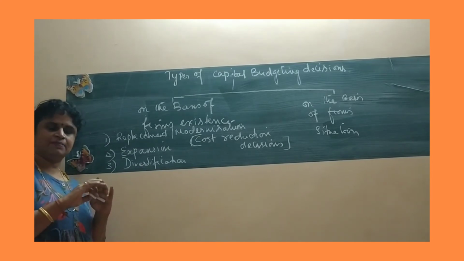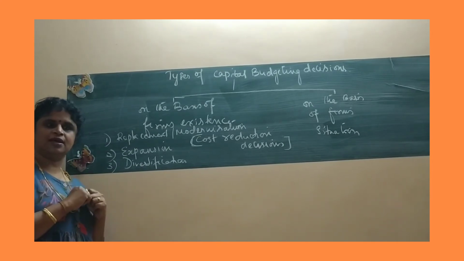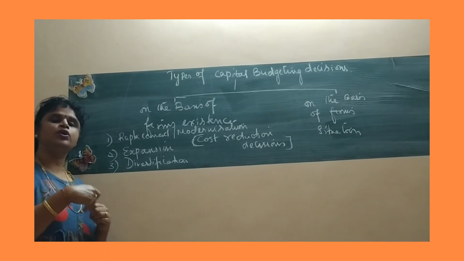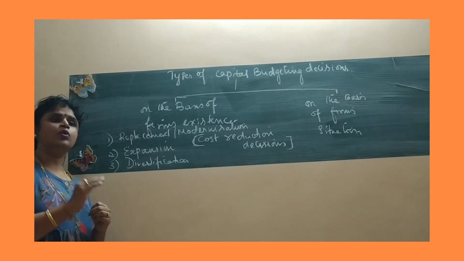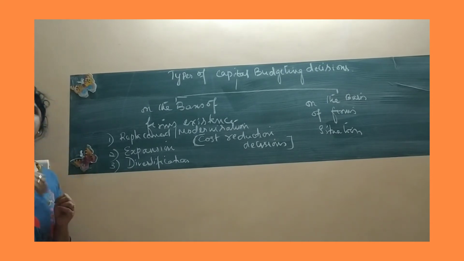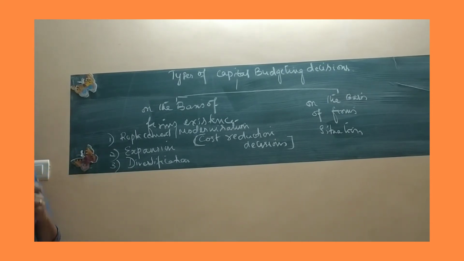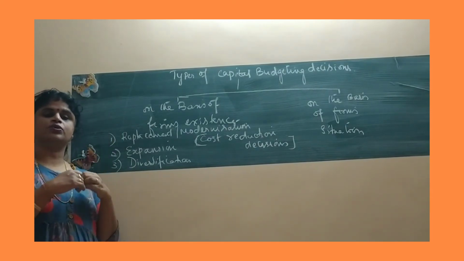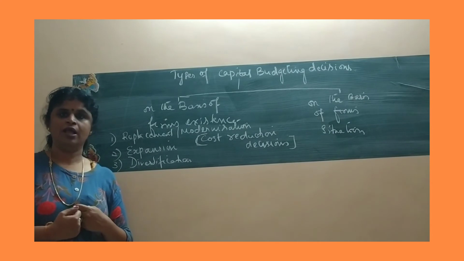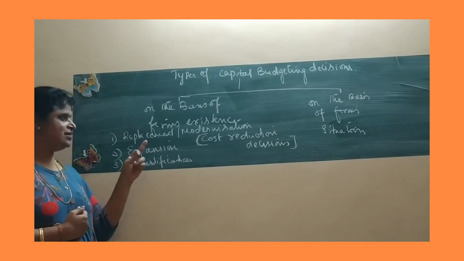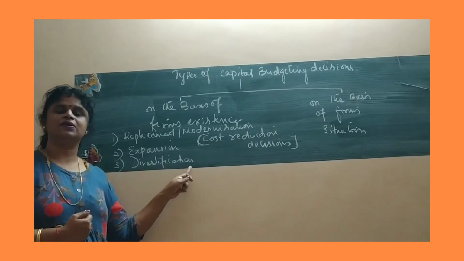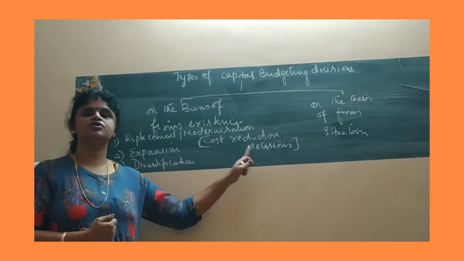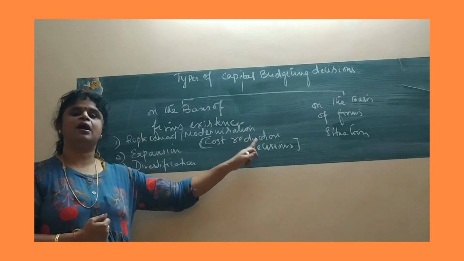ITC is the best example. Okay, let's take another example. Say yours is an automobile industry. All throughout the time you were more into automobile manufacturing. Now you want to bring in one more car model into your organization. Bringing one more car model invites you to have more diversification plans in the organization. So these are decisions taken with regard to a new product line, a new market share, so that you can capture the market.